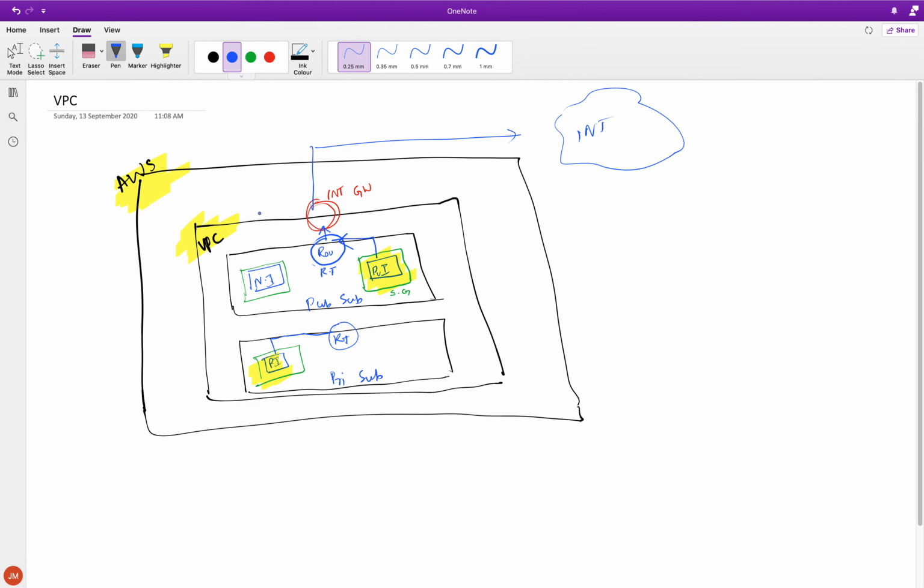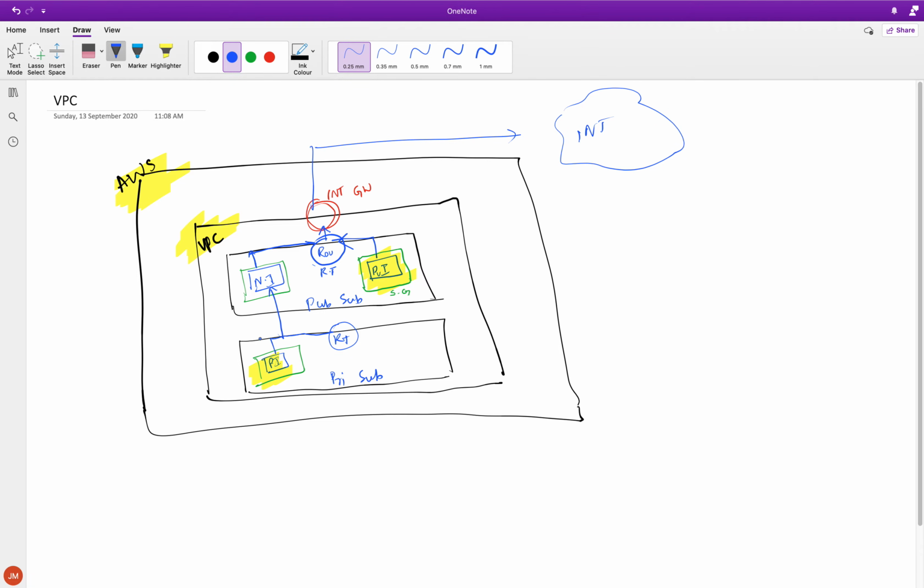This is going to be as simple as putting a default route on this routing table towards this instance. This instance will then be able to connect to the routing table, because it will get a public IP, so this routing table will know about it, and this routing table already has a default route to the internet gateway, and the traffic would go out.